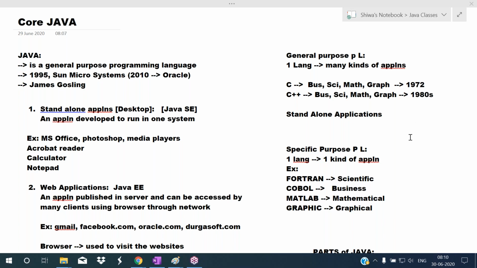Babu, please be in mute mode. Please be in mute mode. Somebody unmuted. Sunil Sumbe. Sunil Sumbe.